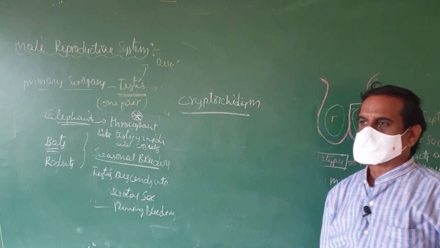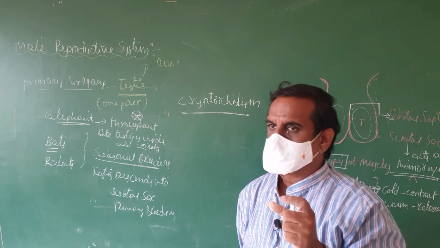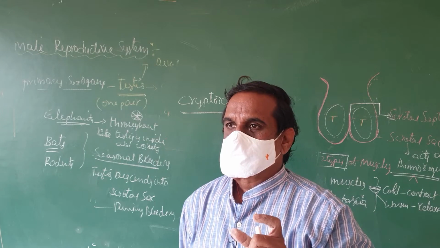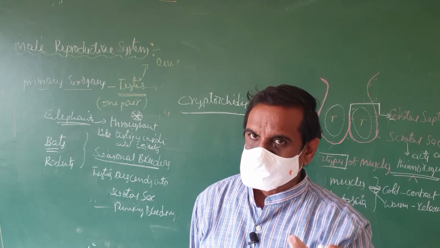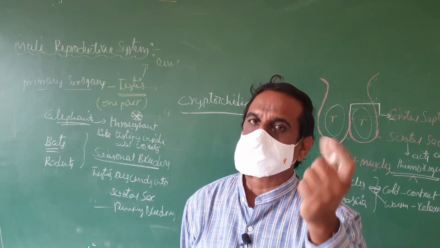Cryptorchidism. What is cryptorchidism? In some humans, the testis will not descend into the scrotal sac after birth also.